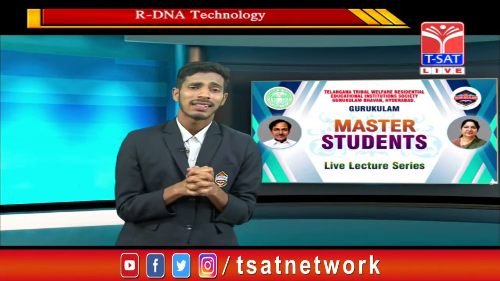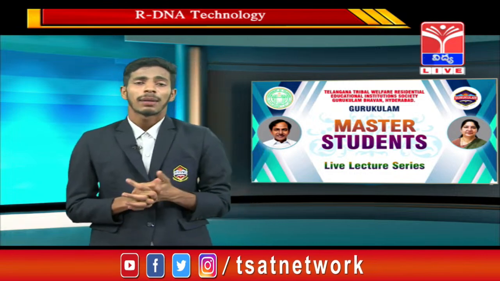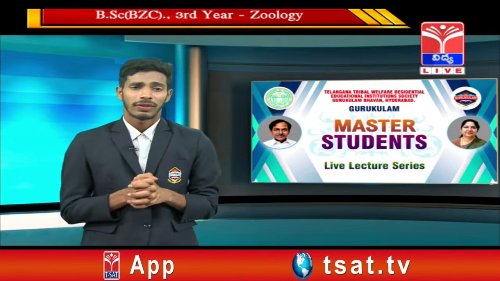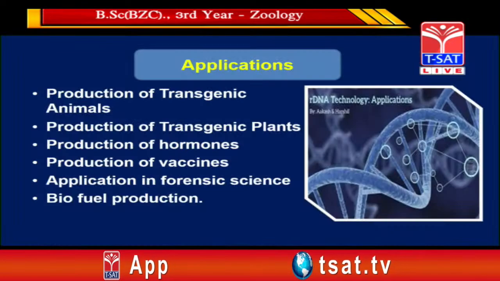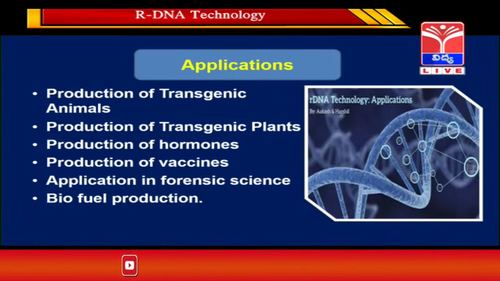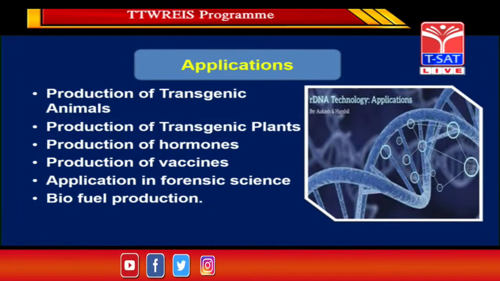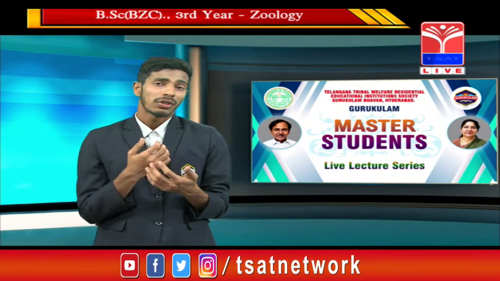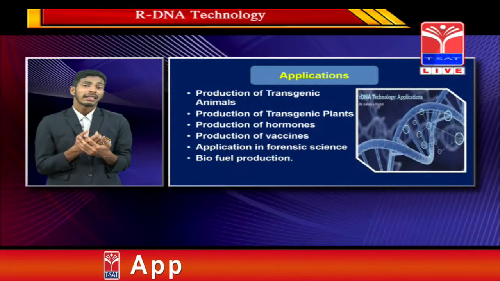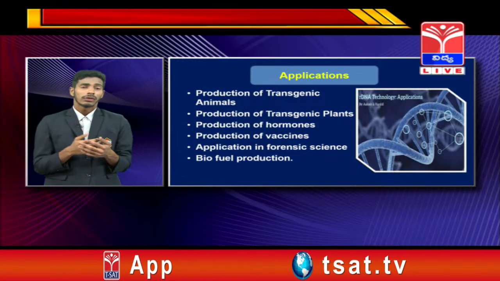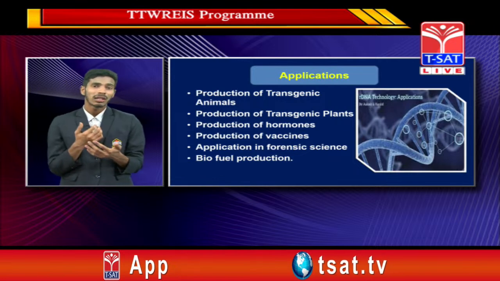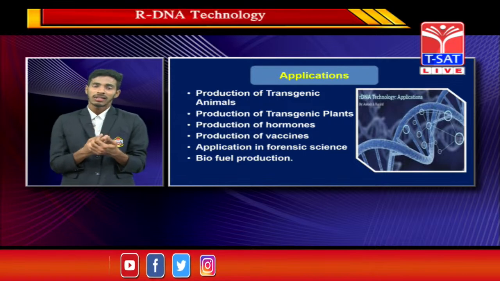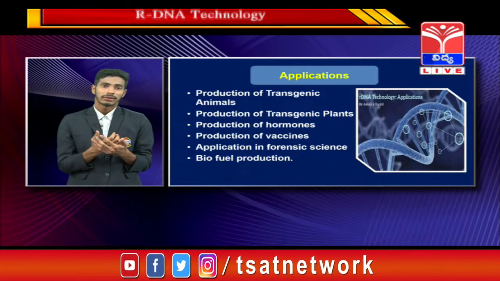So coming to the applications of this rDNA technology, there are many applications for human welfare. The first one is the production of transgenic animals, like transgenic cow and transgenic sheep. Transgenic sheep can be produced by inducing the growth hormone, so it can produce more meat for us, and it can give more wool also. The transgenic cow produces more protein like casein, and also gives more milk for us.